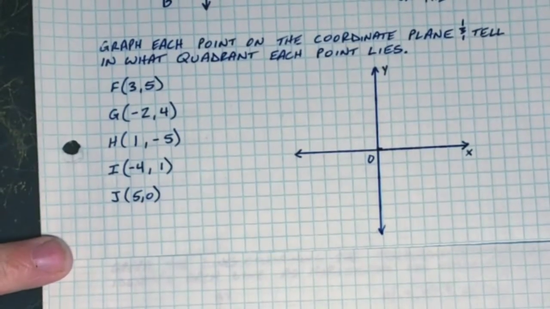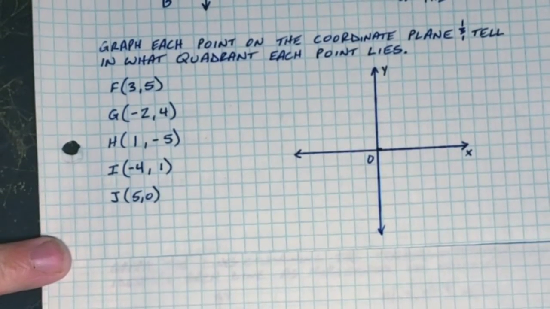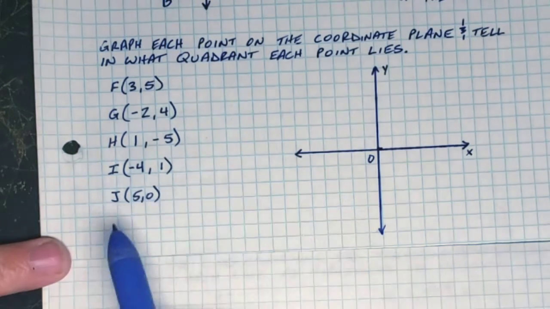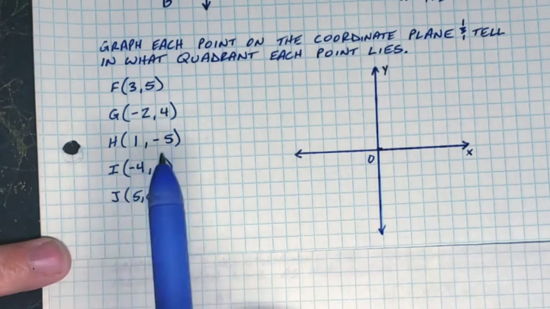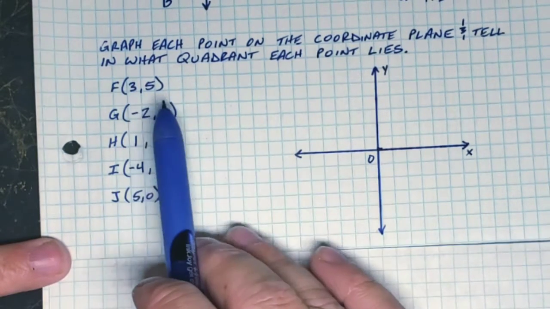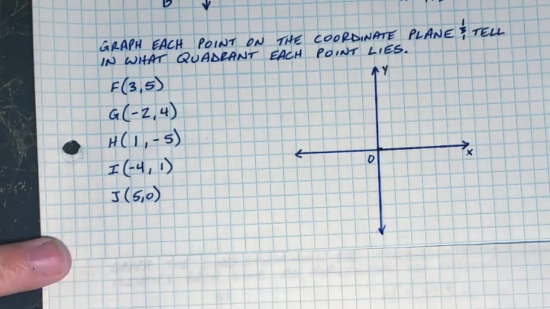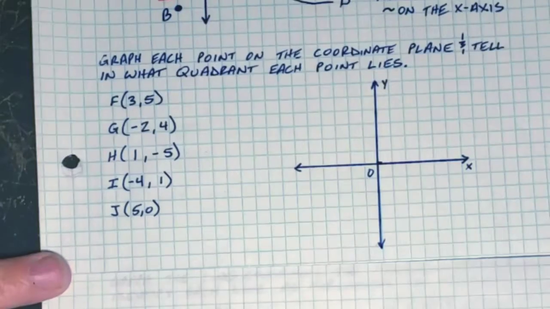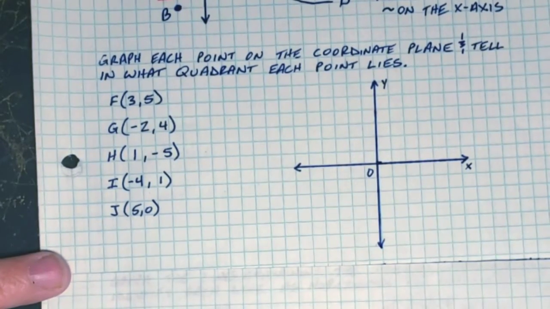Next little section, I would like you to pause the video, draw a coordinate plane on your own graph paper that you should have, and graph these 5 points and tell me what quadrant each of those points is located in. Please pause the video and do that on your own paper. Don't cheat. Did you do it? Good.